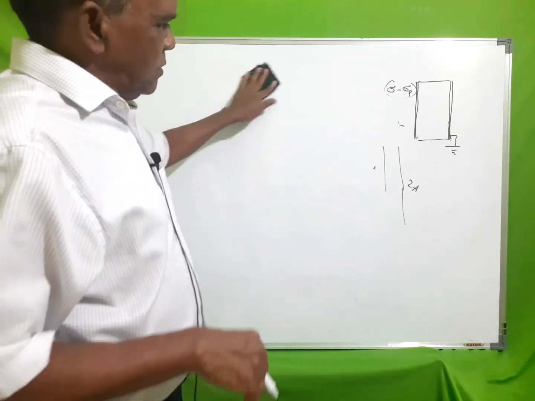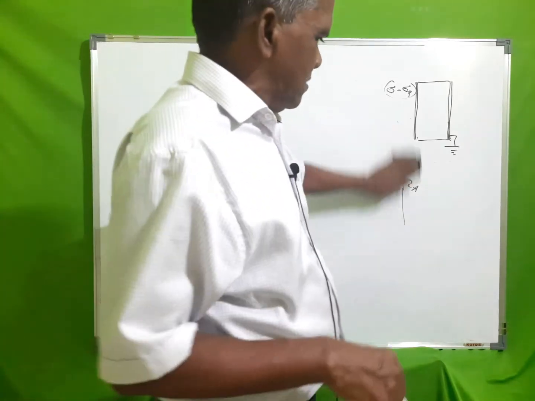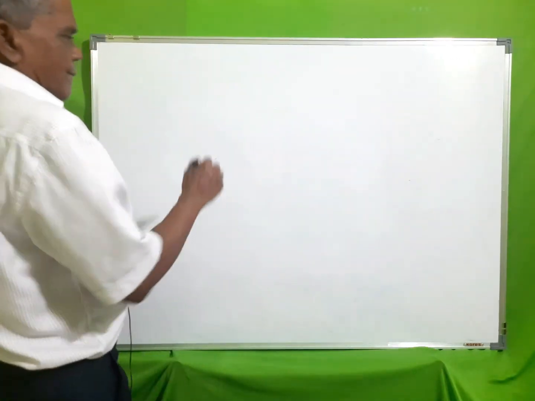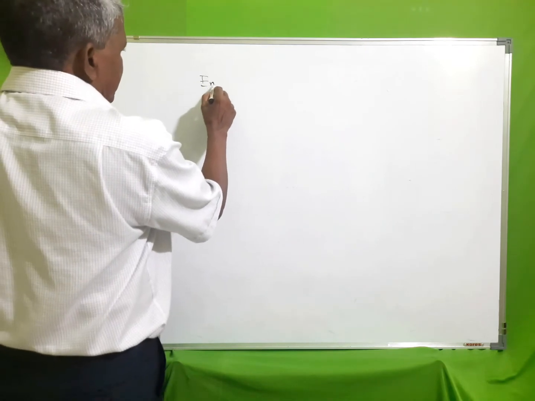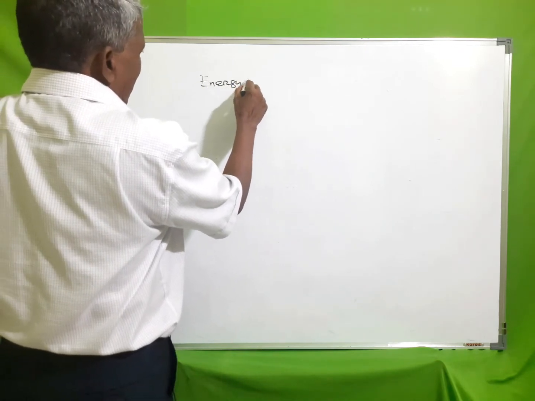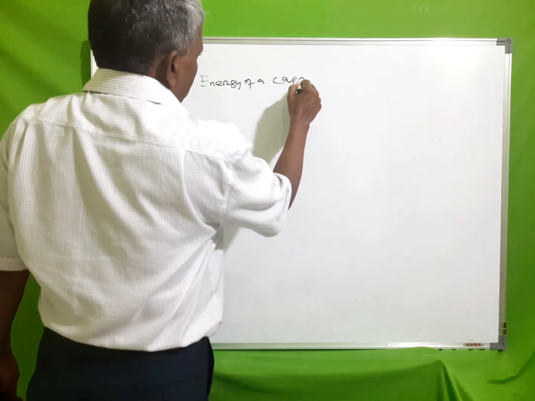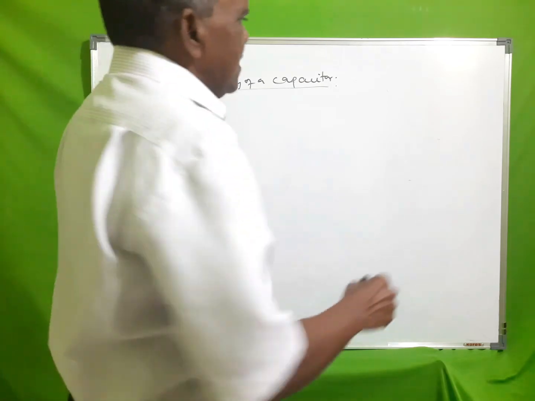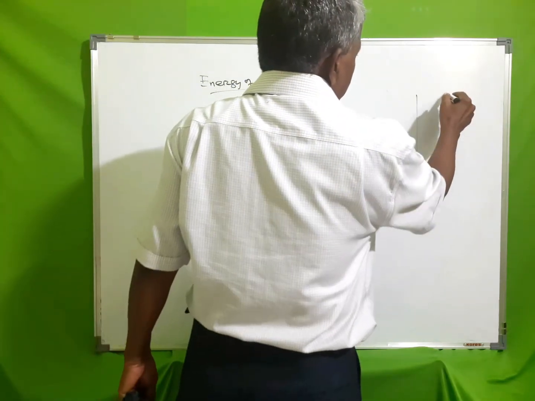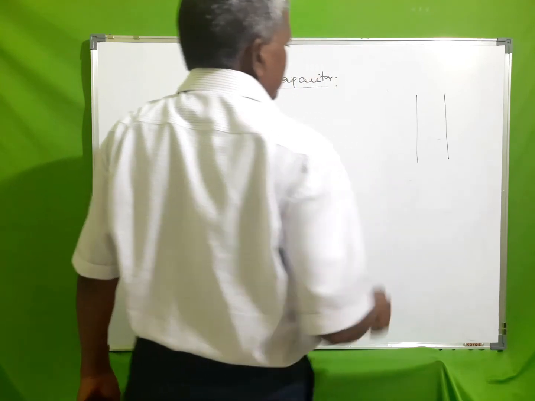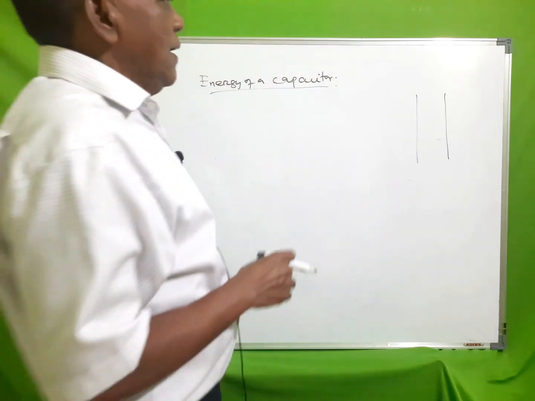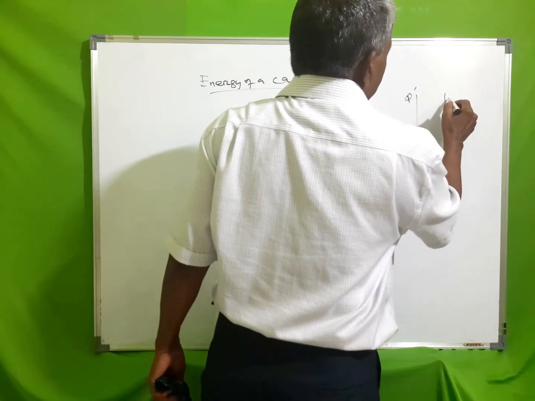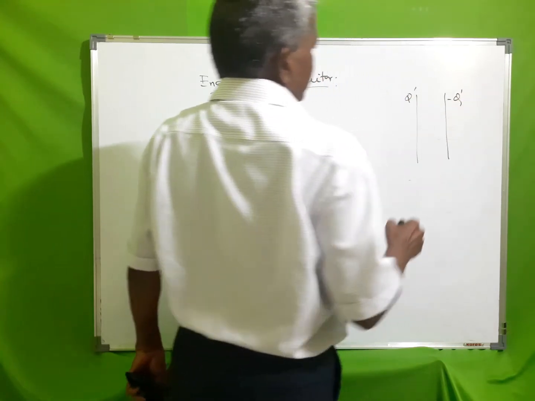Now, we'll discuss about energy of a capacitor. Initially, a capacitor is having no charge, and let at any instant q dash is the positive charge here, minus q dash the negative charge.